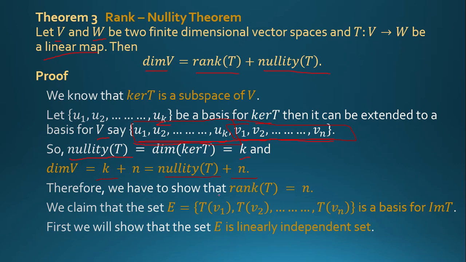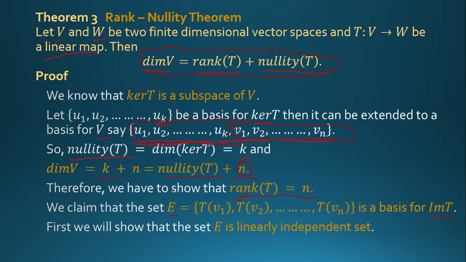Therefore, we have to show that rank of T is equal to N, because we have to prove dimension of V is equal to rank of T plus nullity of T. So we consider K is the nullity of T and dimension V is equal to nullity of T plus N. So we have to show N is equal to rank of T. So we claim this set E, equal to T of V1, T of V2 up to T of Vn, is a basis for image of T.